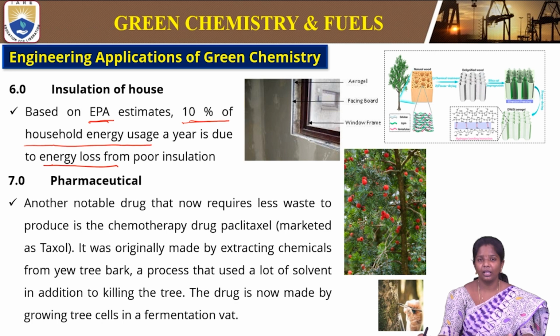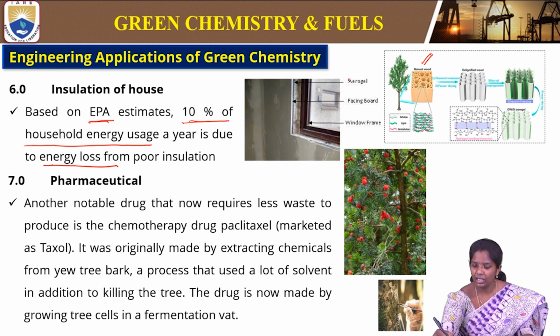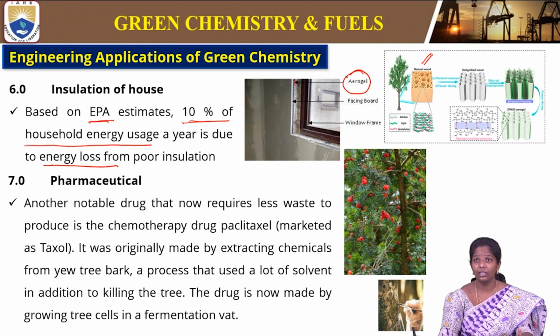So there is one method from green chemistry, wherein from the natural wood we are delignifying the wood that is obtained from the trunk of the tree, delignifying and treating with some organic solvents. We are making it porous enough so that when mixed with the polymer it will form a porous and lightweight material that can be used in insulation. So if we see, this is the aerogel that is formed. This is the aerogel insulation that we are using.